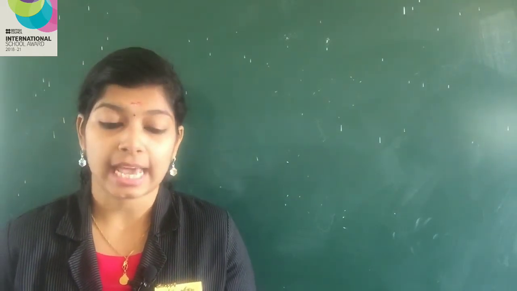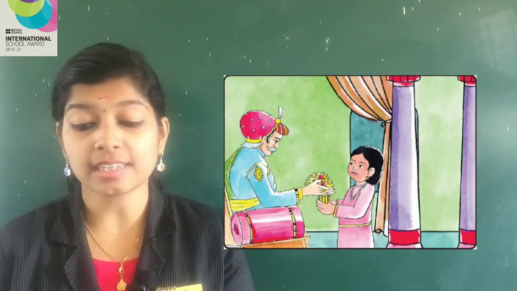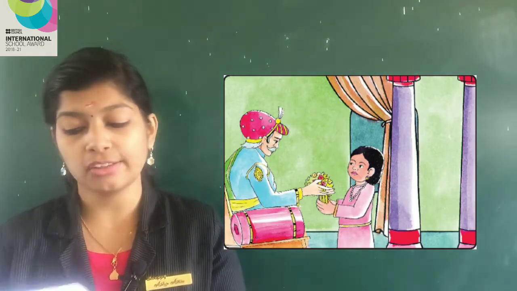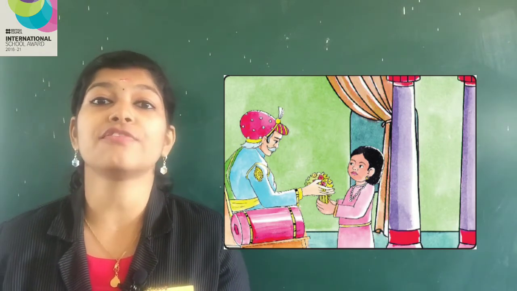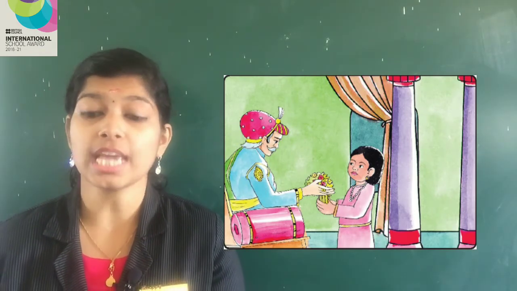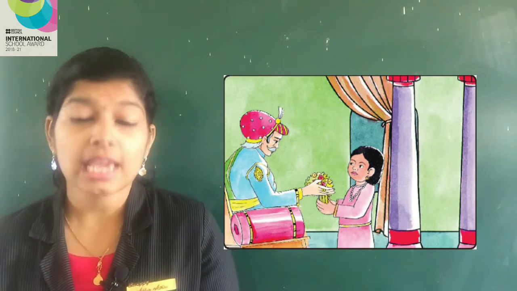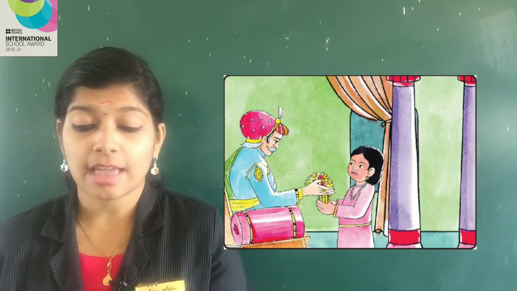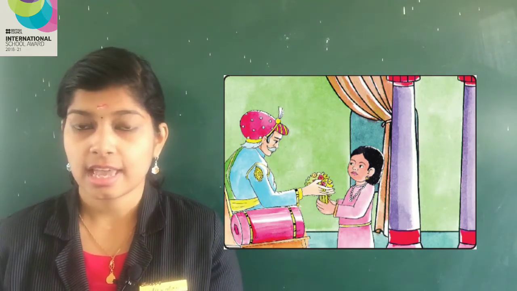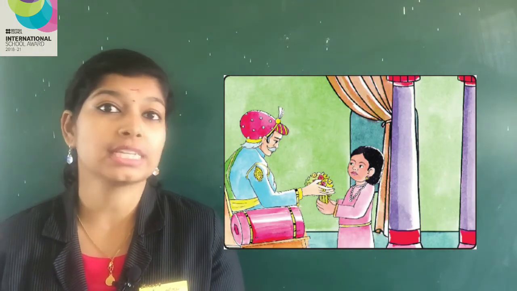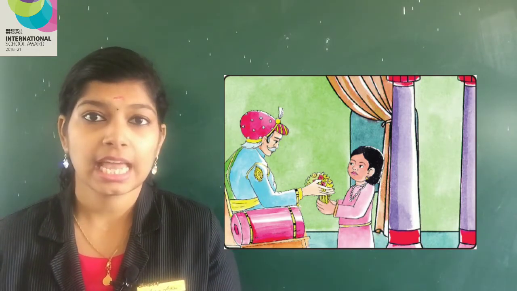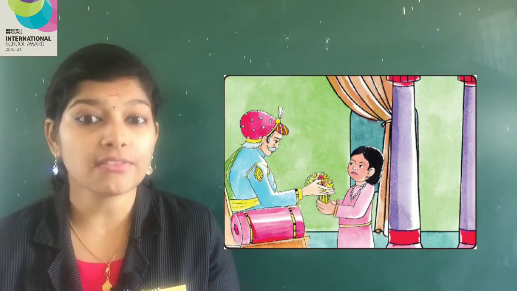Now page number 149. Revisit the third image in PEP 6.7. In PEP 6.7, third image. See, look at the image. After looking at the picture, we may say that the child is gifting a bouquet of flowers to the emperor. We may also say the child is giving the emperor a bouquet of flowers. Now notice the words given in dark bold letters, gifting, and in the second one is giving.